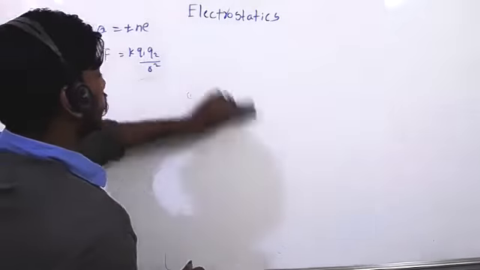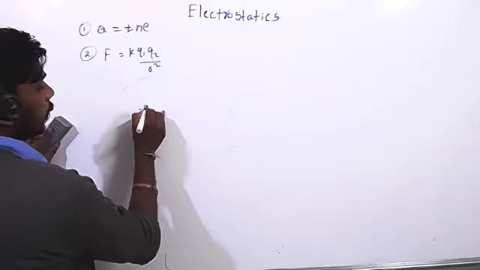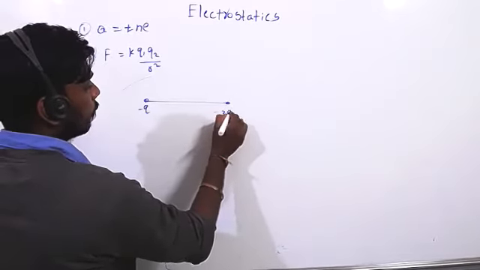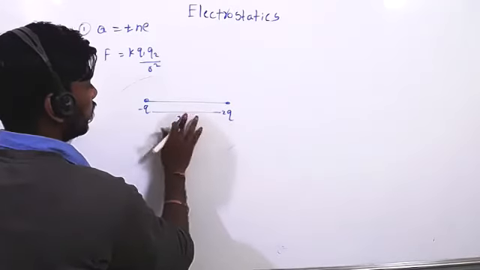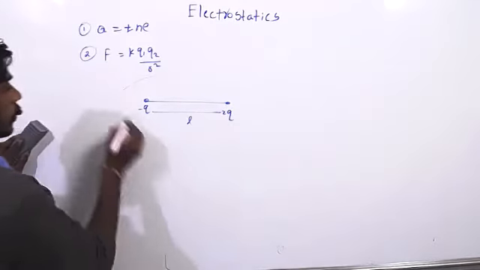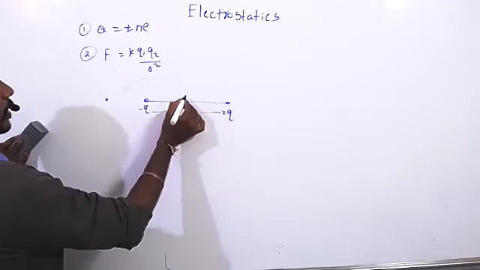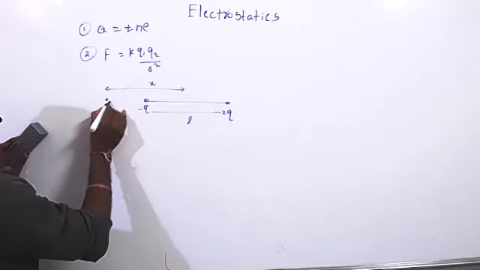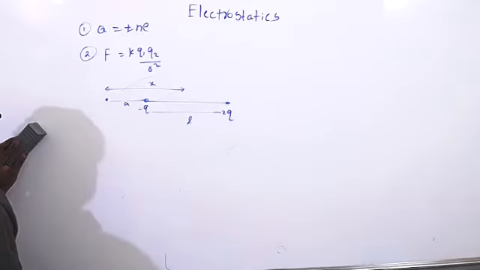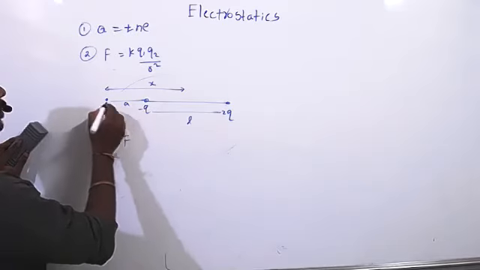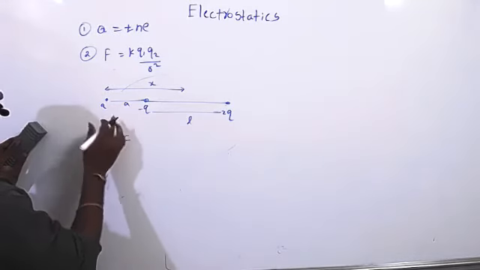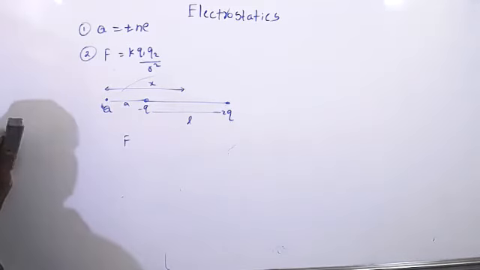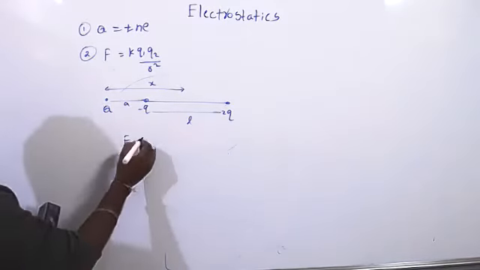Now this type of forces, how to calculate, we know, right? Suppose Q and 2Q, the distance between these two is L. One of the points we have taken here, from here to here take X, and take it as A. Now the force formula, can you tell? What is the force between minus Q and Q? F equal to?